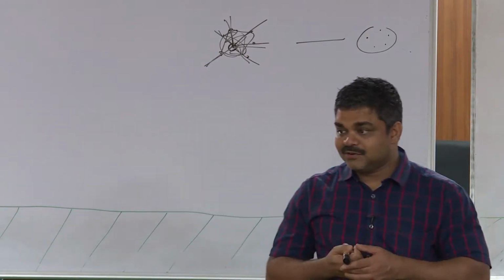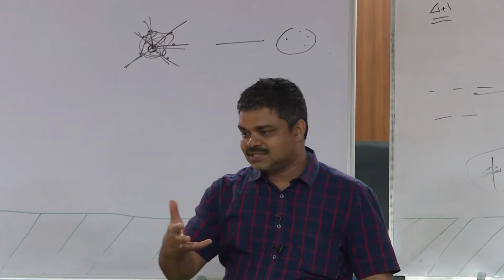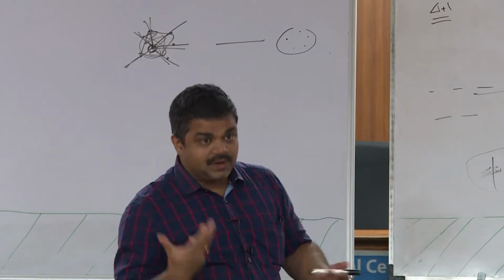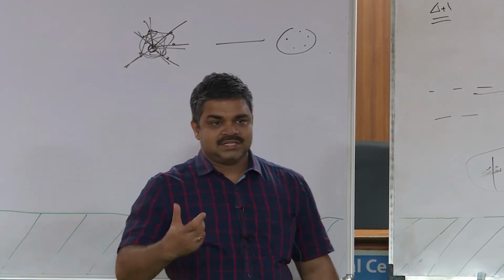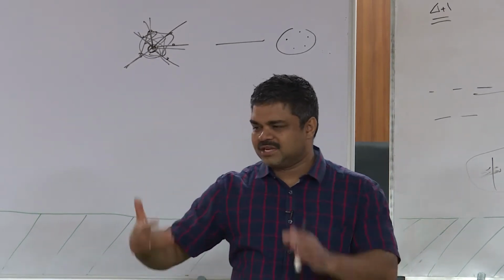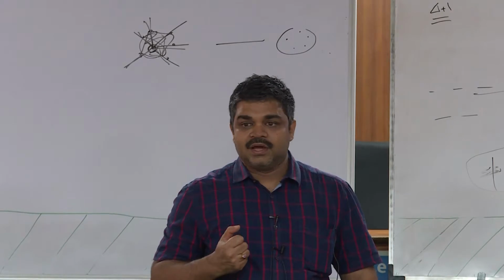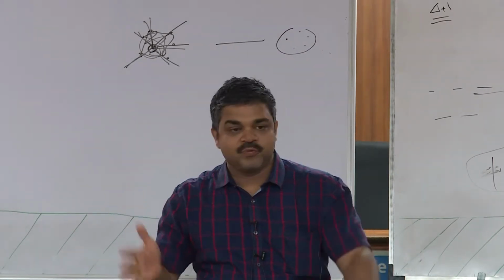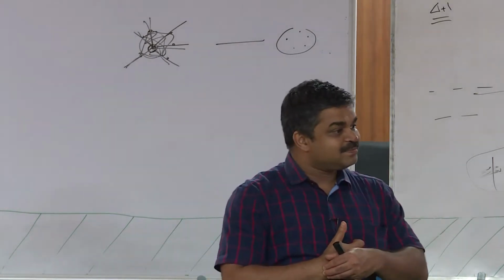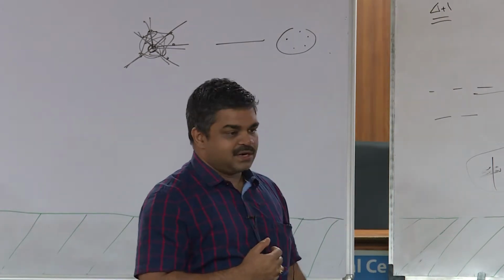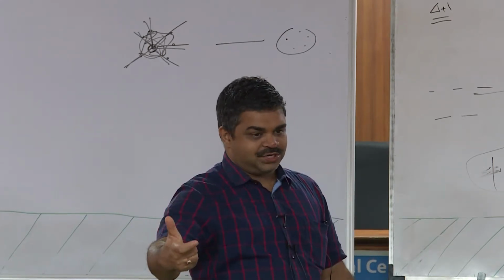If you have a problem with time intervals where you want to schedule and minimize a resource, you can model it as a graph problem, and it will happen to be an interval graph, because each of these things, lectures or meetings, are all time intervals. Maybe in a factory you are asking for a machine, and for this job I need this time. You may book a slot, but somebody else may book a slot, and both jobs cannot be done at the same time. So it is conflicting, and then you need another machine.